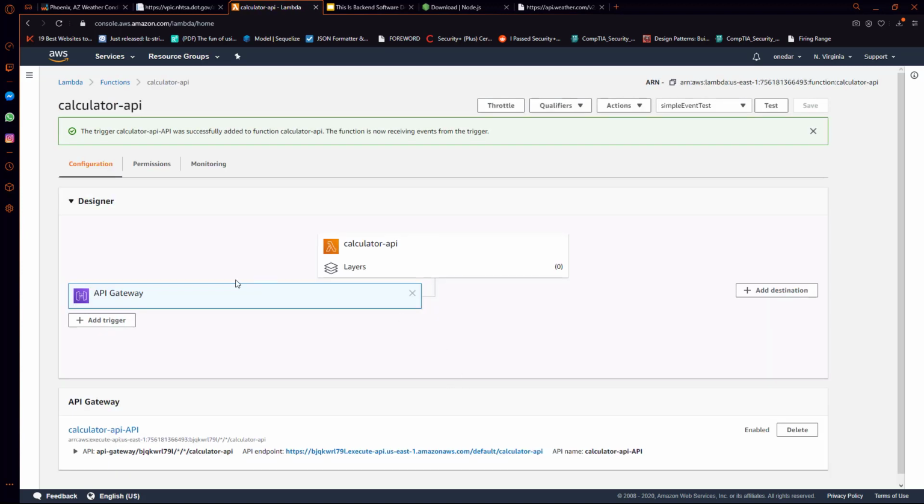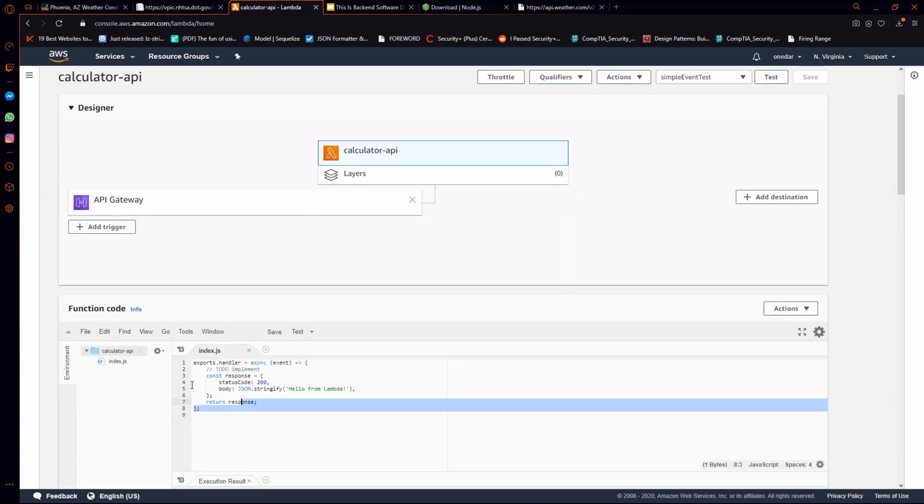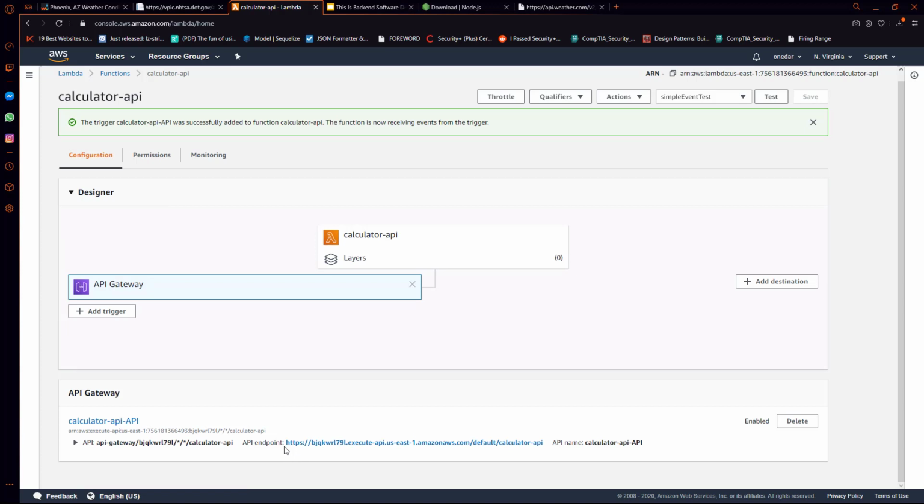So now we can see that we actually have API Gateway with a line up to our calculator API function, which means that whenever we call API Gateway, whenever we call the specific URL endpoint, it's going to call the function code associated with this Lambda. So hopefully that makes sense. And now we actually have a publicly accessible URL that we can probably just put into our browser here.